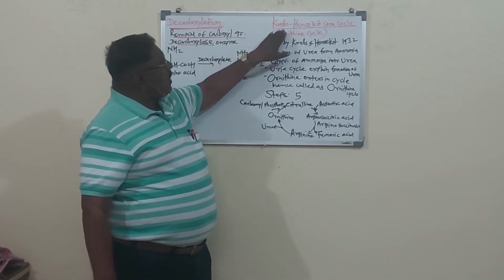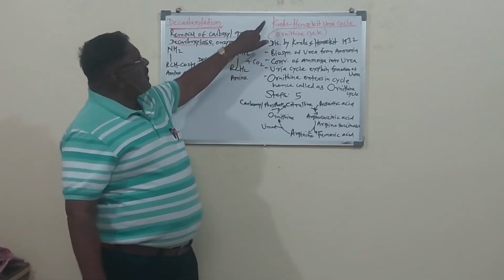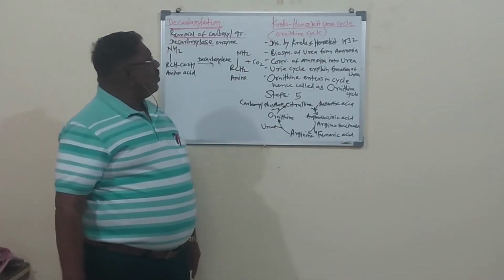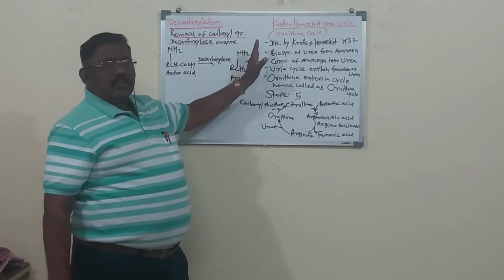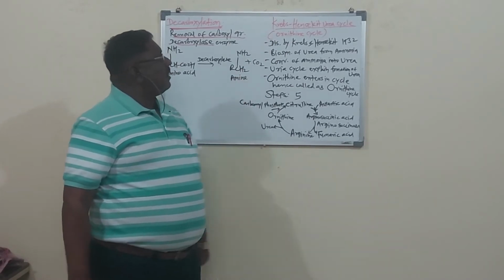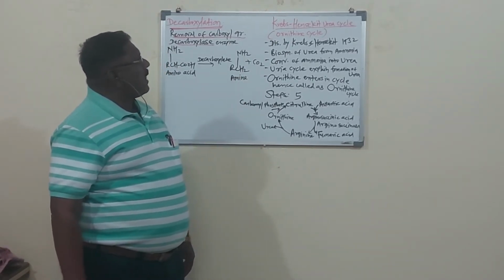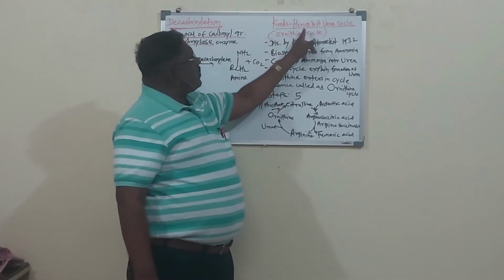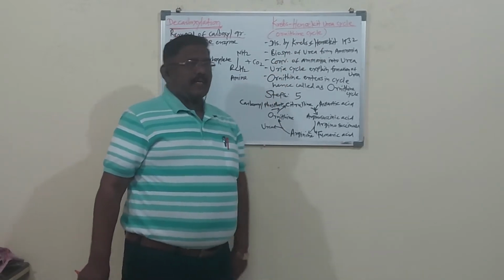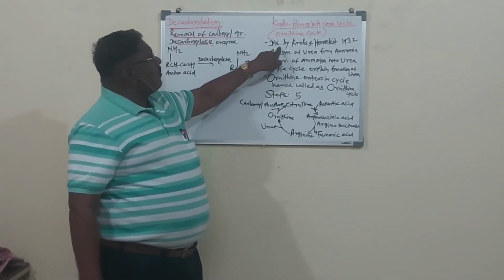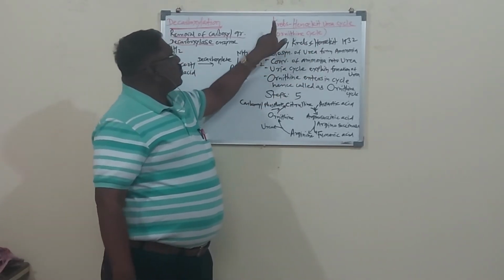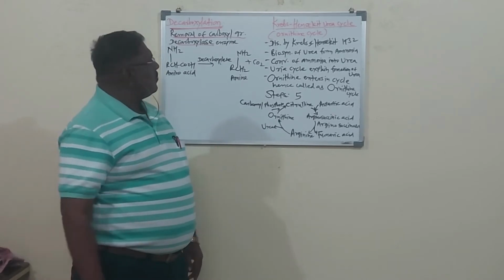We will study the Krebs-Henseleit urea cycle because this cycle was discovered by Krebs and Henseleit in 1932. So it is named after the scientists. This cycle is also called the ornithine cycle. It is also called the Krebs-Henseleit cycle, the urea cycle, and the ornithine cycle. Here we will study one by one. It was discovered by Krebs and Henseleit in 1932, so it is called the Krebs-Henseleit cycle.